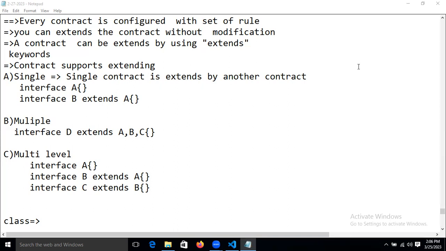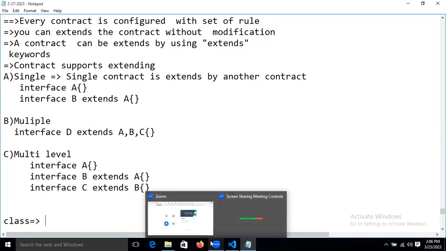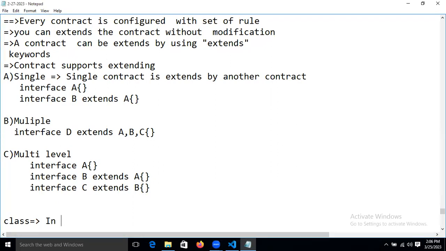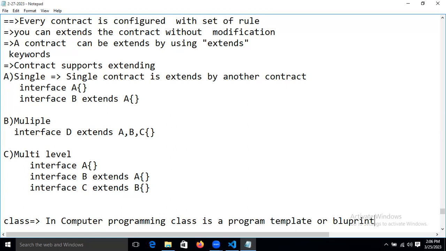Okay. Now let's continue, guys. In computer programming, a class is a program template, or as you are saying, a blueprint.